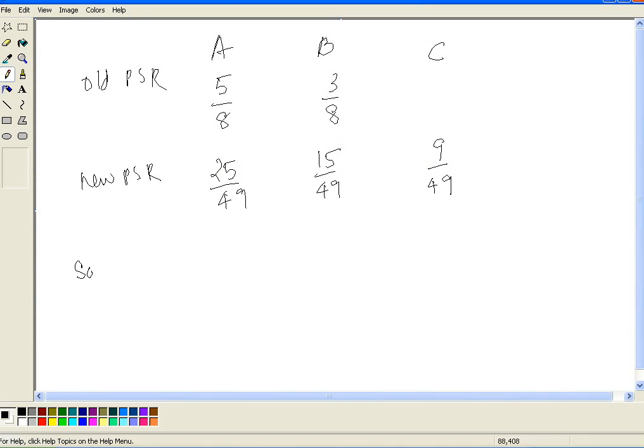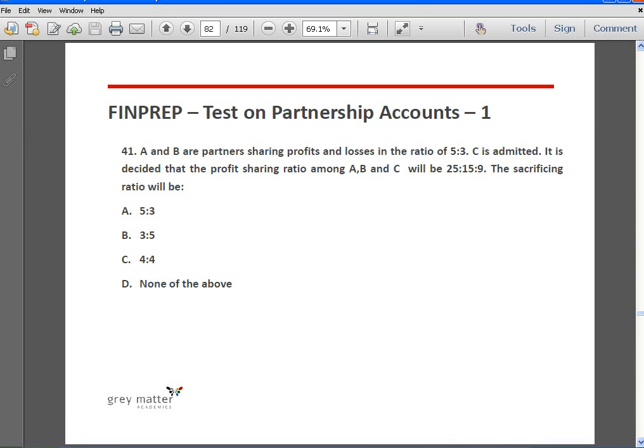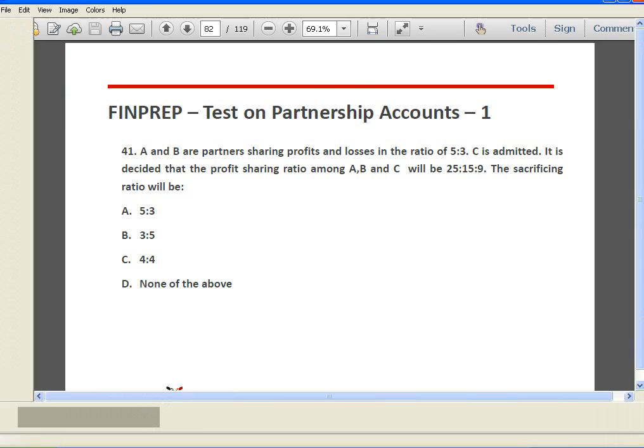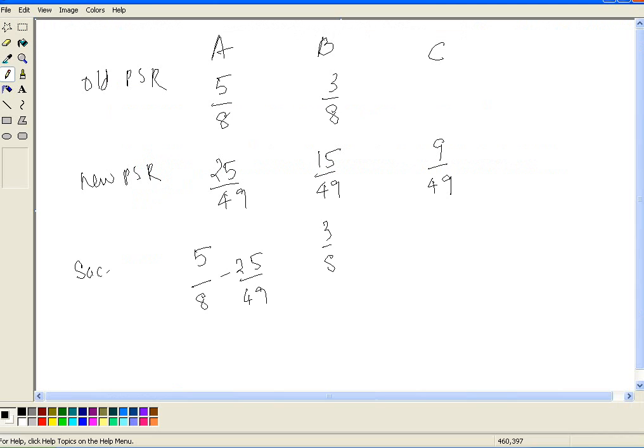Okay. Now what is the sacrificing ratio? Sacrificing ratio will be 5 by 8 minus 25 by 49, and 3 by 8 minus 15 by 49.